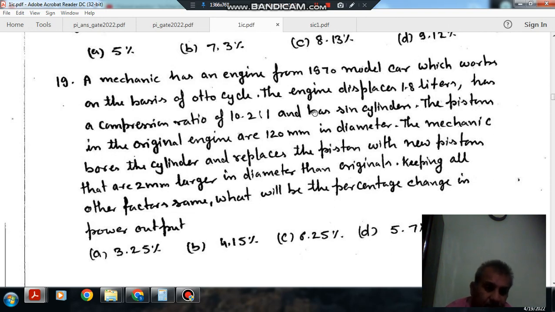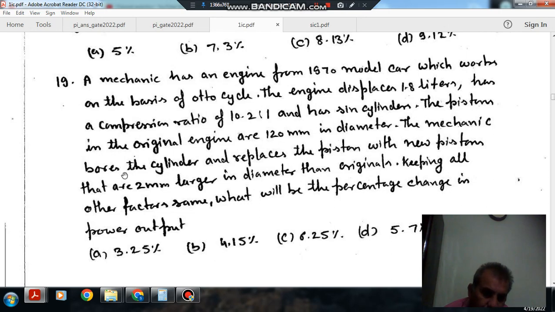Question number 19: a mechanic has an engine from a 1970 model car which works on the basis of the Otto cycle. The engine displaces 1.8 liters, has a compression ratio of 10.2 to 1 and has 6 cylinders. The pistons in the original engine are 120 in diameter.